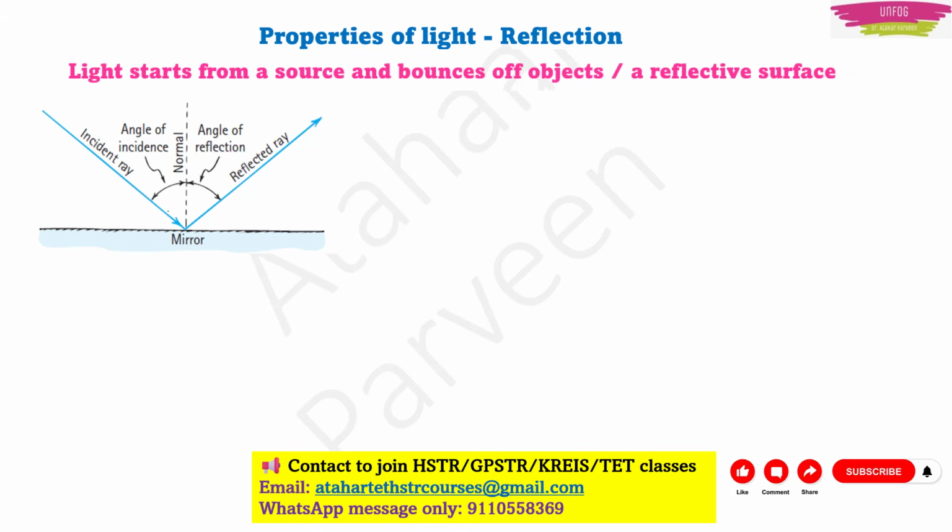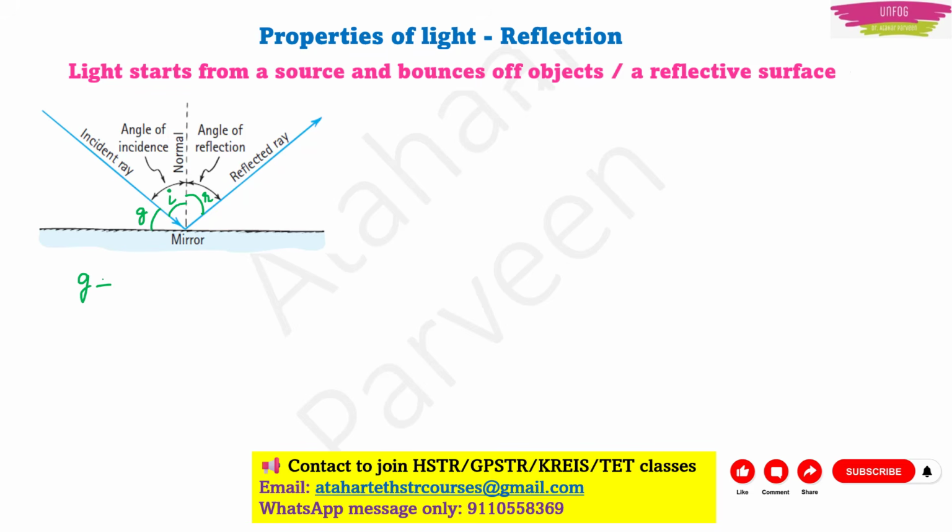Now we know that angle of incidence is the angle between the incident ray and the normal. Angle of reflection is the angle between the reflected ray and the normal. We call these I and R respectively. But do you know that there is another angle which we call G?